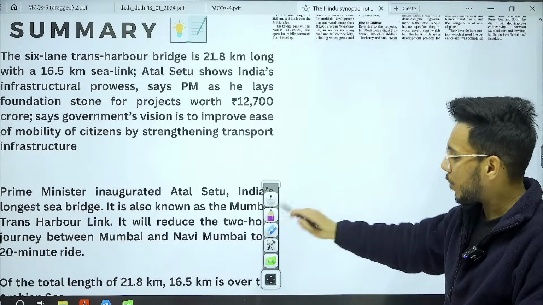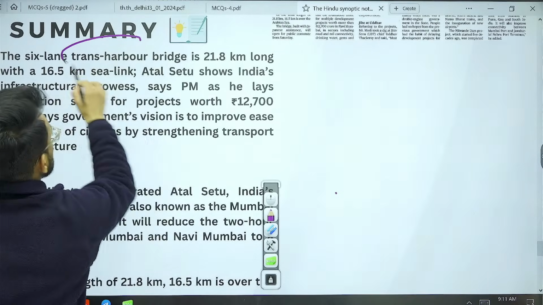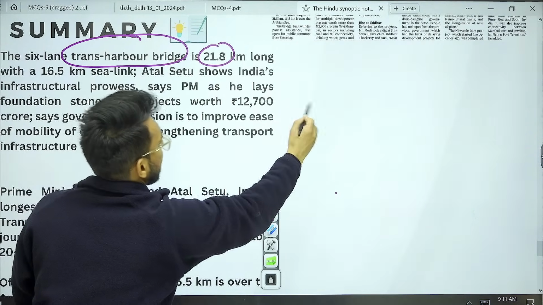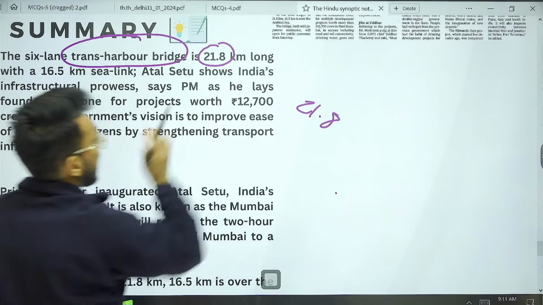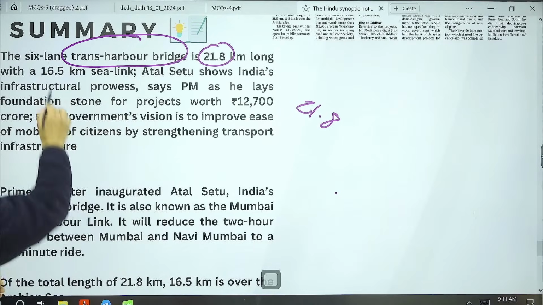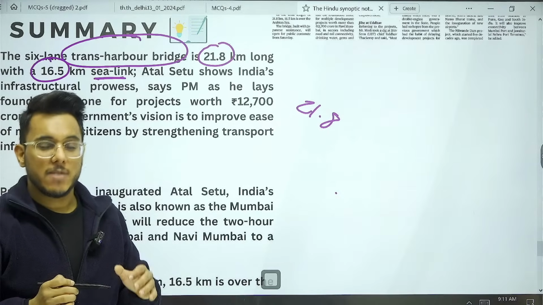The Prime Minister has inaugurated the 6-lane Trans Harbour Bridge, which is in total a 21.8 kilometer long bridge. Out of 21.8 kilometers, the 16.5 kilometer component is a sea link.